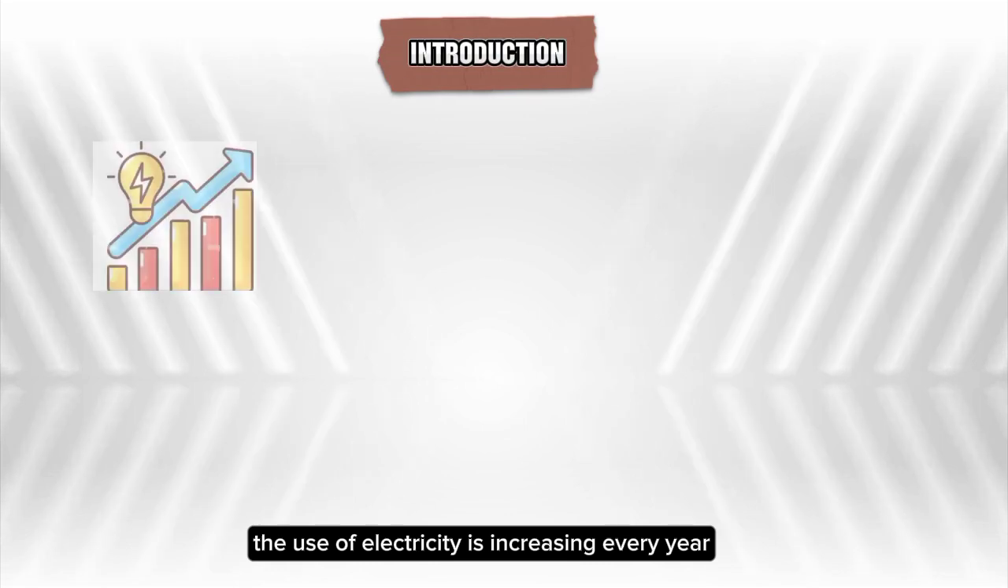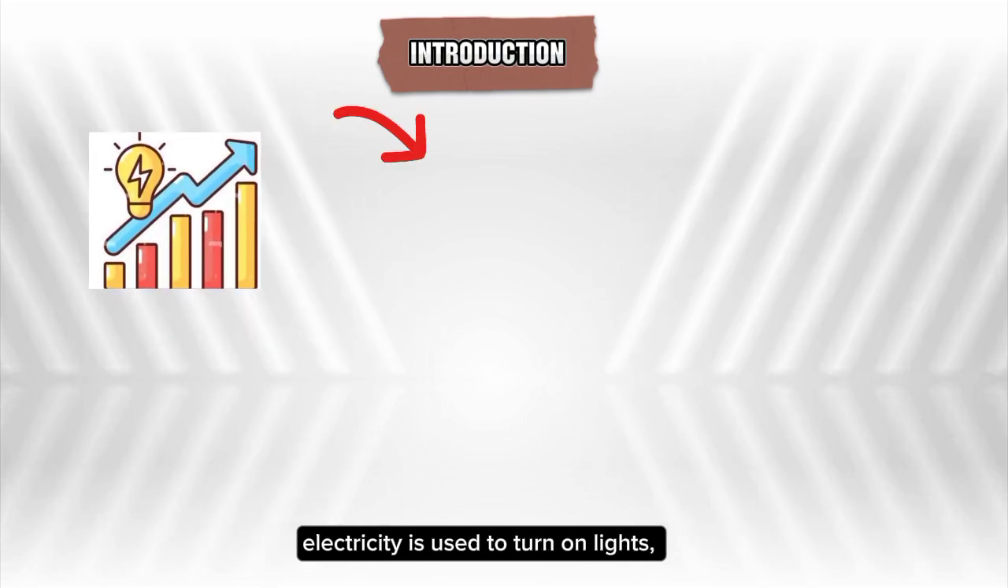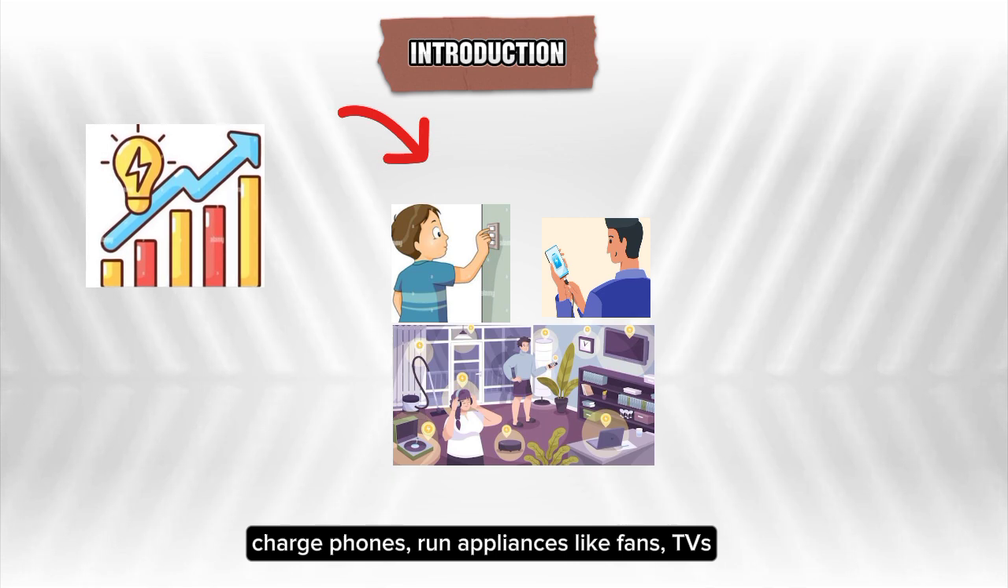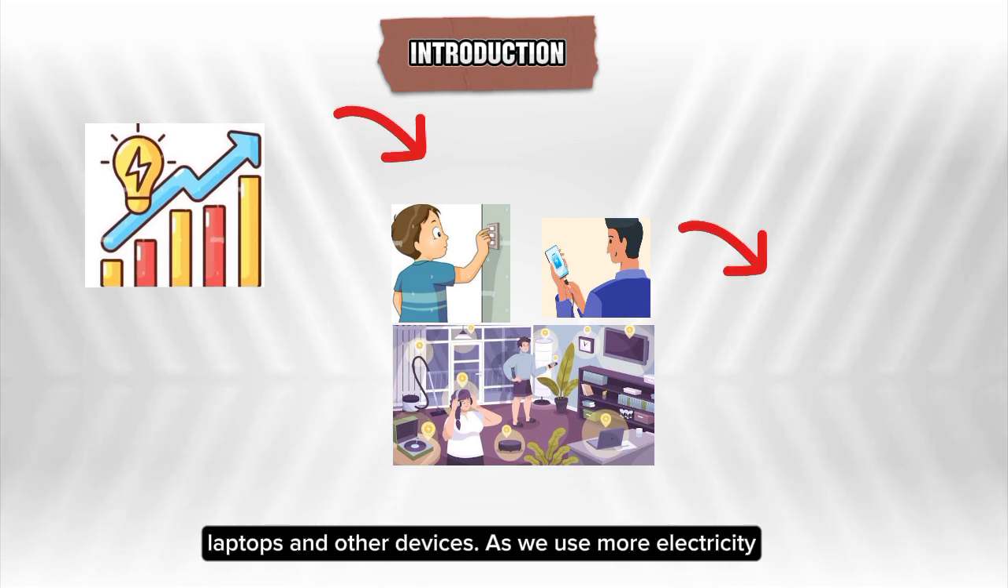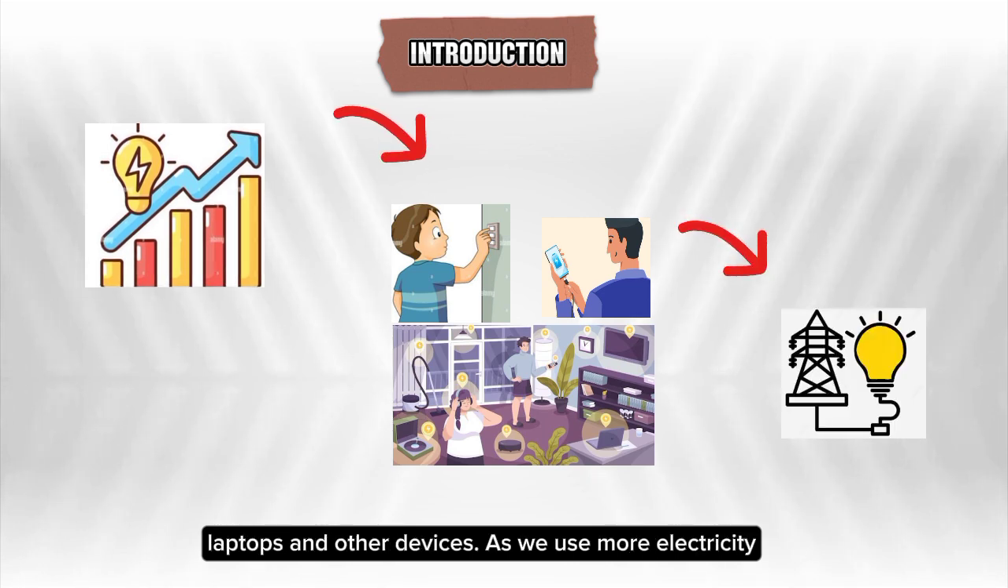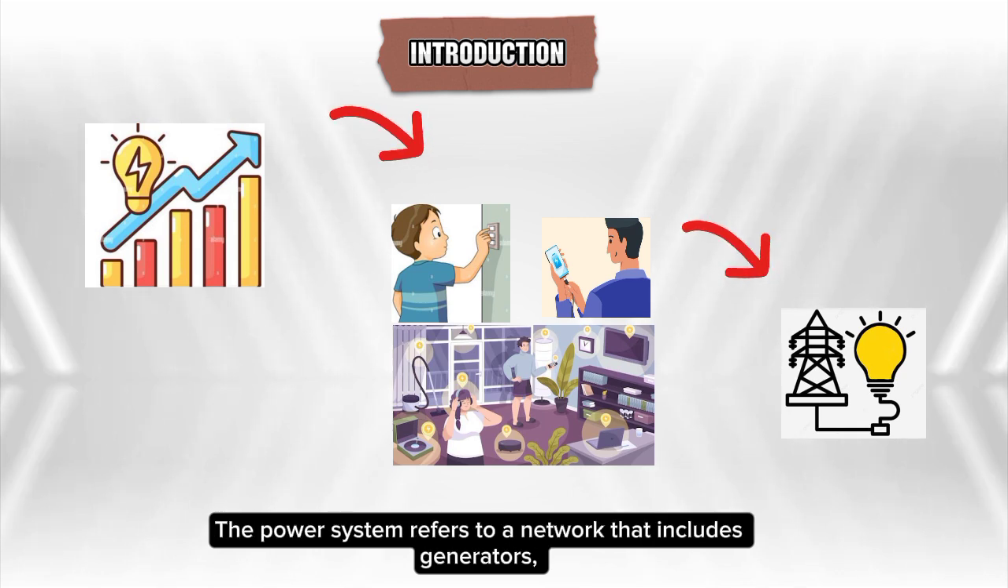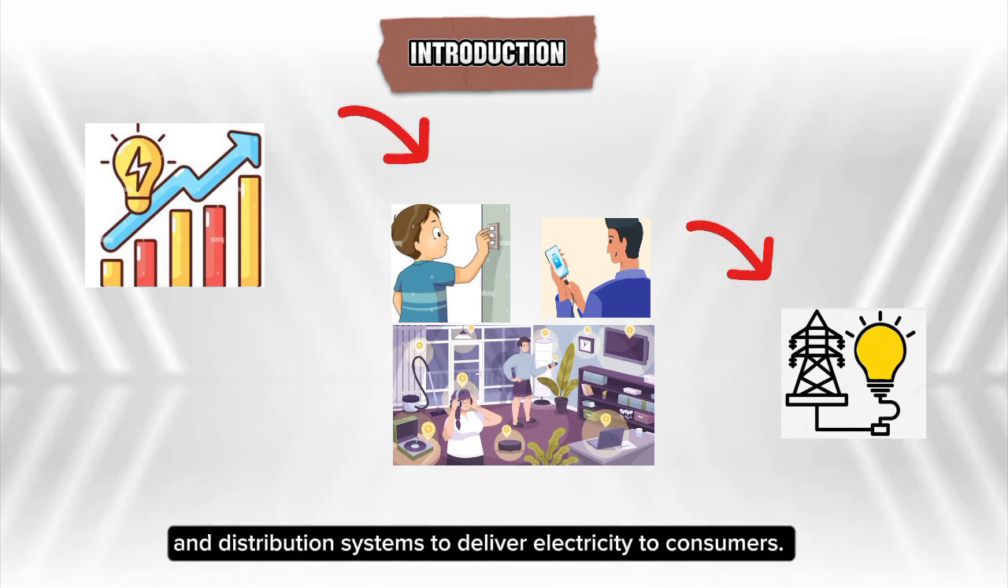The use of electricity is increasing every year. Electricity is used to turn on lights, charge phones, and run appliances like fans, TVs, laptops, and other devices. As we use more electricity, power systems need to produce more energy to meet consumer demand. The power system refers to a network that includes generators, transmission lines, and distribution systems to deliver electricity to consumers.